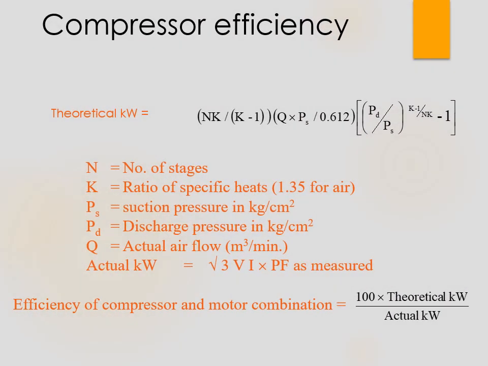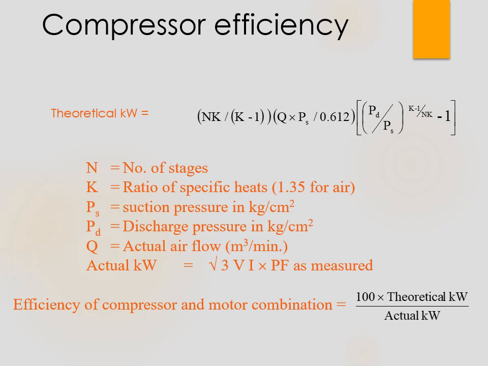Now the compressor efficiency. As I said, there are some formulas which you should remember, which can be asked in the examination. I'm going to show you some of the formulas from this chapter which are relevant and very important, like the efficiency of the compressor. They may ask you to calculate it, which is the theoretical kilowatt divided by the actual kilowatt, multiplied by 100. They may give you the values of the theoretical kilowatt and the actual kilowatt. You just divide the two and multiply by 100 and you get the efficiency of the compressor. It's a very simple formula.